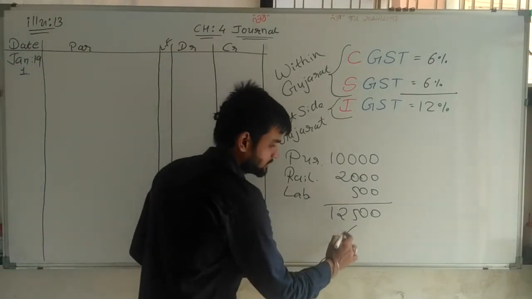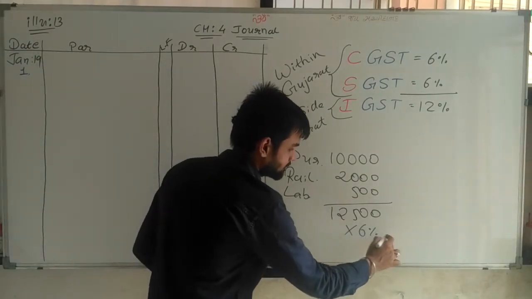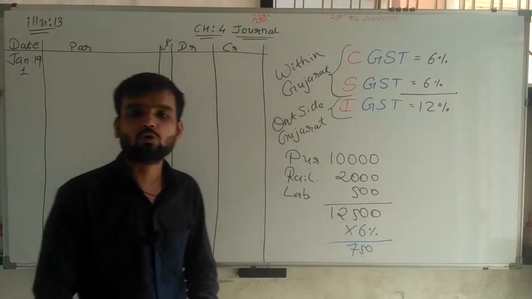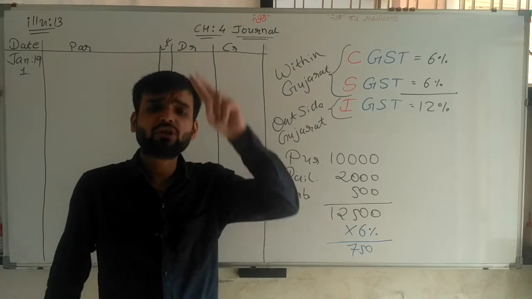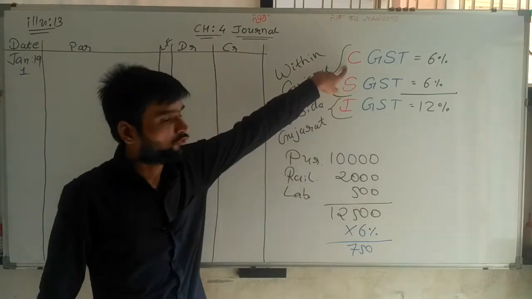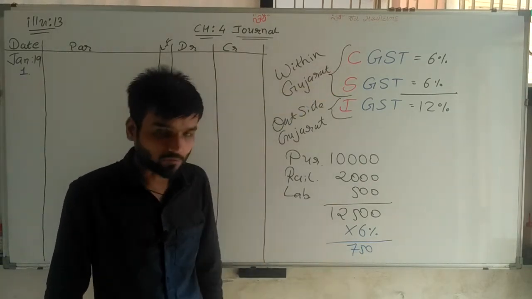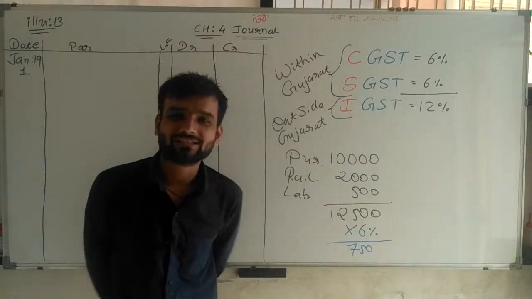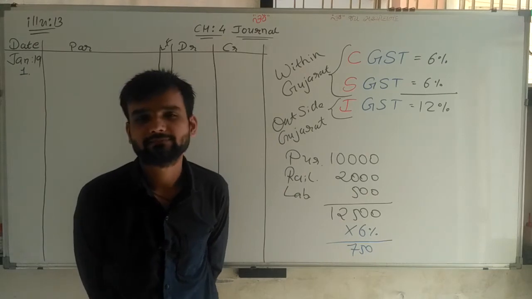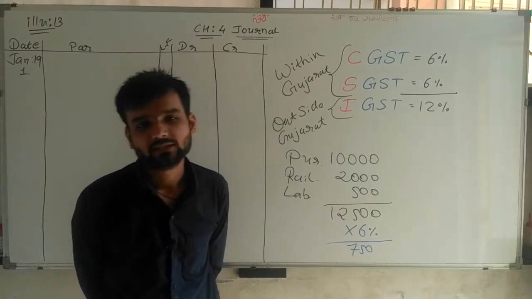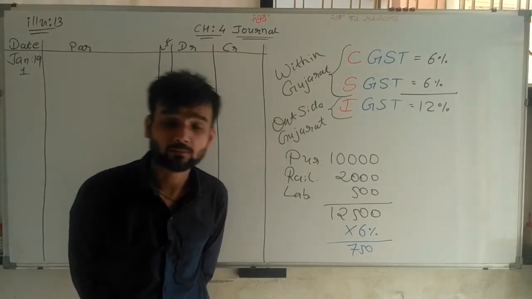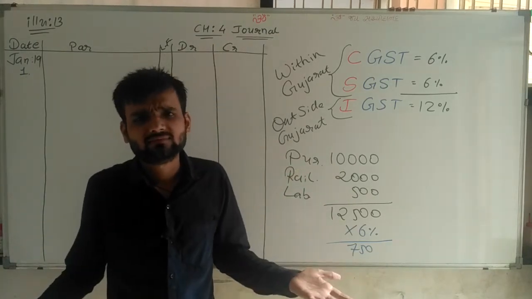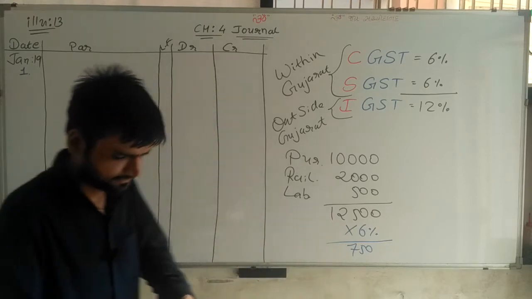So on this, multiply with 6%, 750 is my GST amount. Now sir, 750 two times we have to write. CGST 750, SGST also 750. Both are 750 rupees. Simple. And both are debited because here purchase is there. Now we are writing the journal entry.